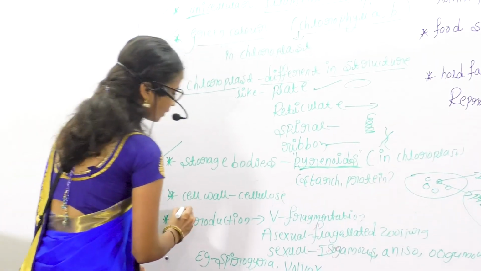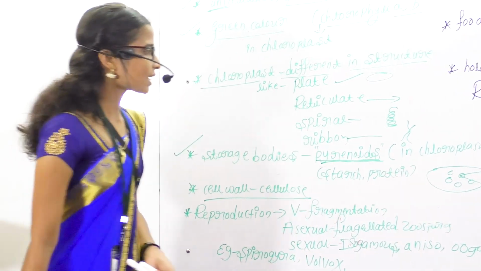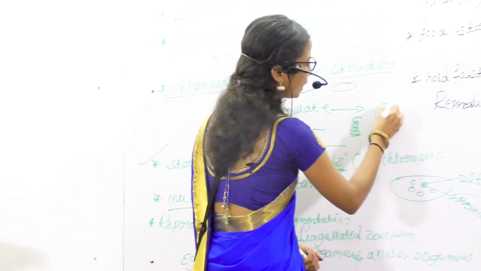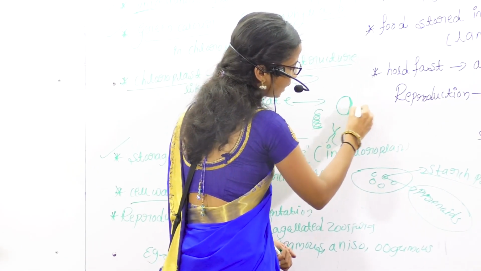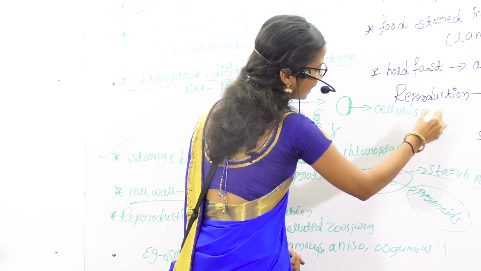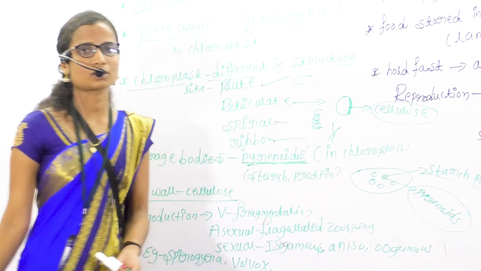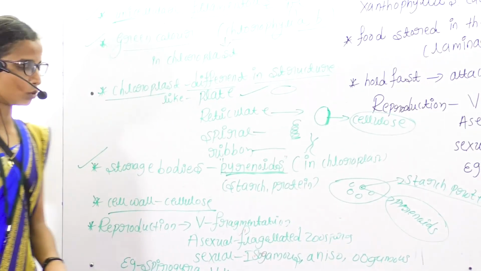So, the next character is the cell wall. Consider this an alga. This is called the cell wall of the cell. It is made up of cellulose. So, the cell wall is made up of cellulose.